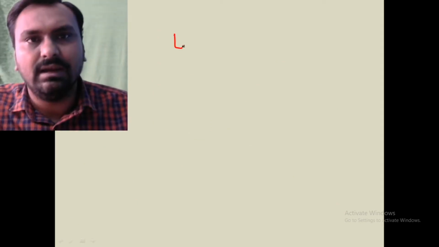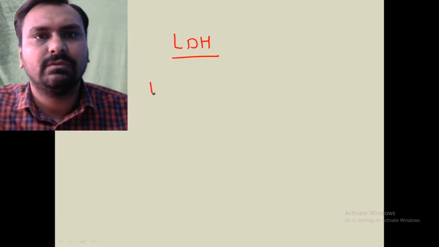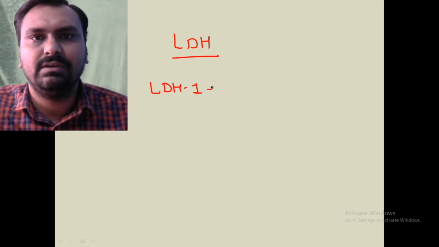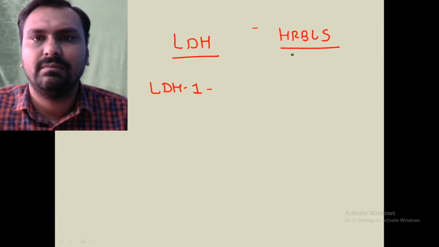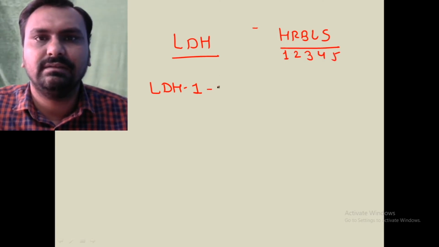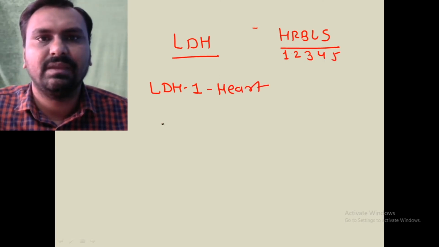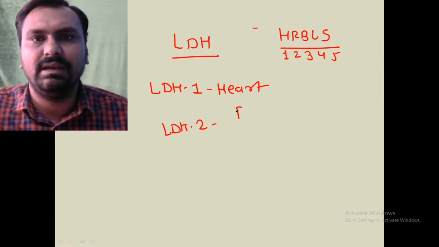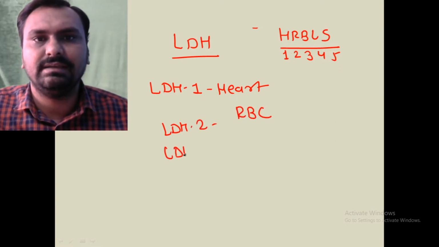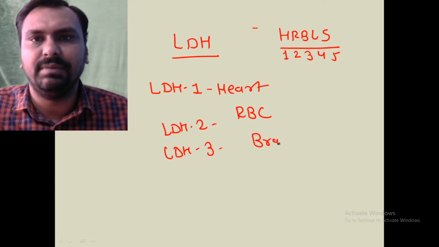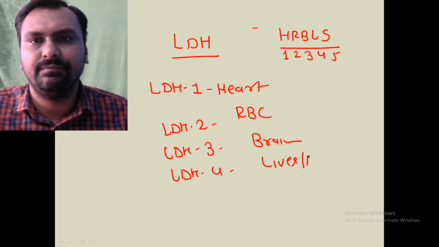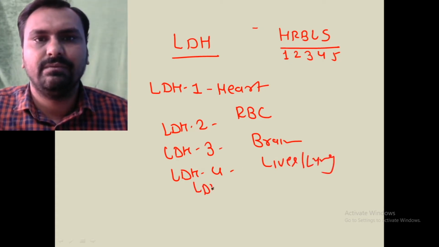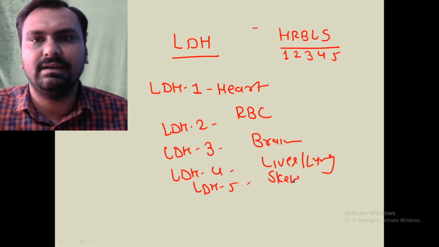Okay, lactate dehydrogenase. LDH1 to LDH5 you can remember as 1, 2, 3, 4, 5. LDH1 is mainly in the heart. LDH2 is mainly present in RBC. LDH3 is mainly present in the brain. LDH4 isoenzyme is present in lung and liver. LDH5 is mainly in the skeletal muscle.